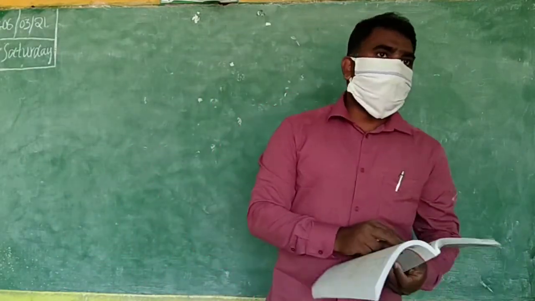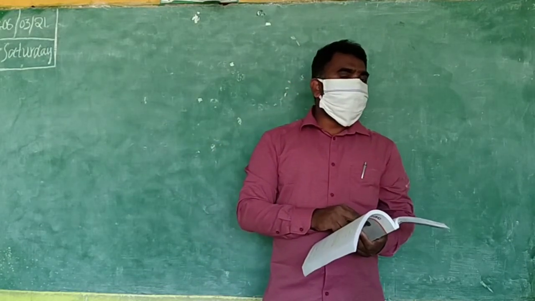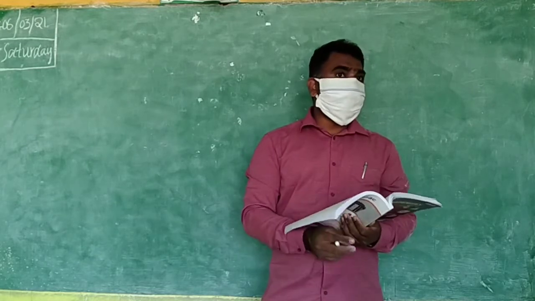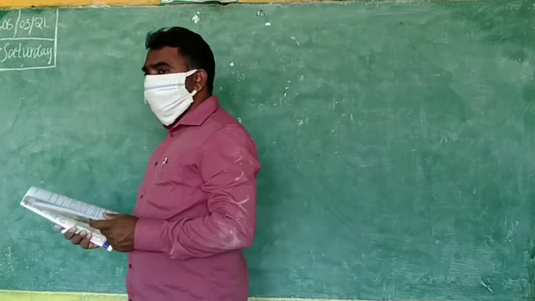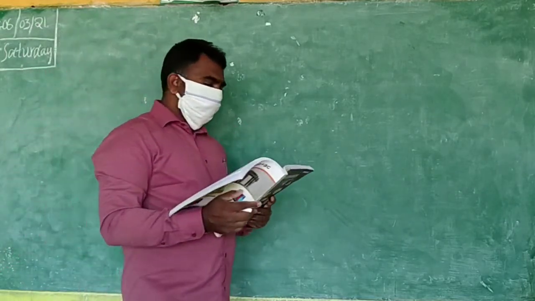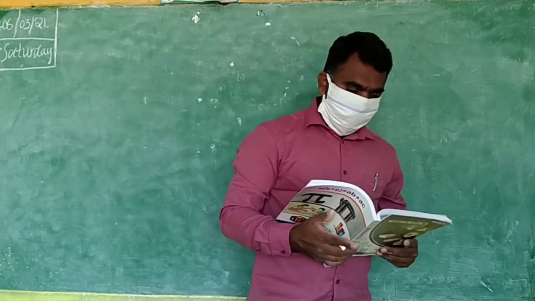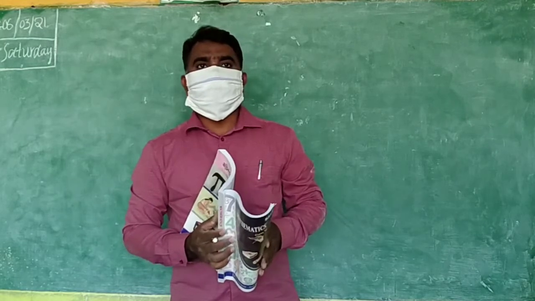She asked him to make a blouse for her. The tailor used 0.75 meters of cloth to make the blouse and returned the remaining cloth to Ganga.